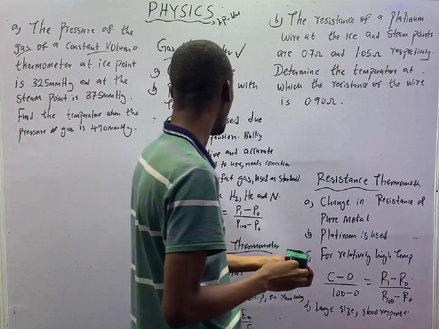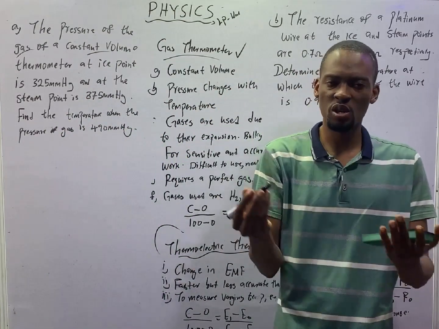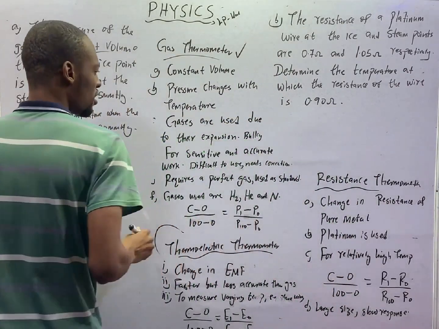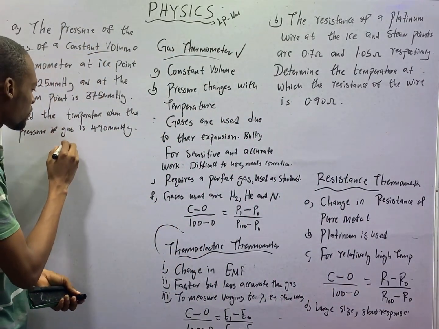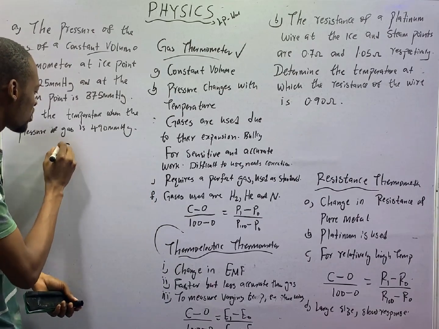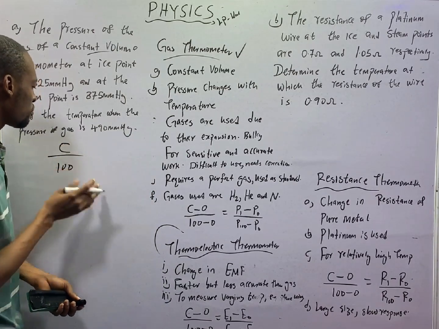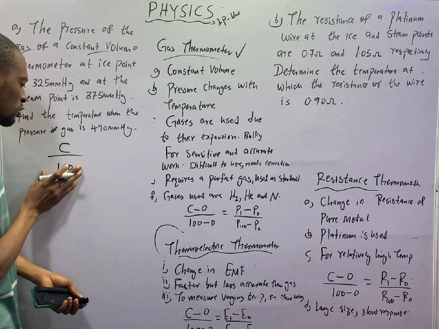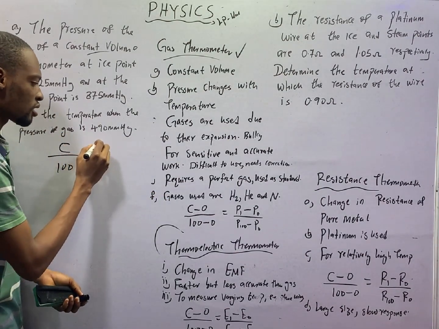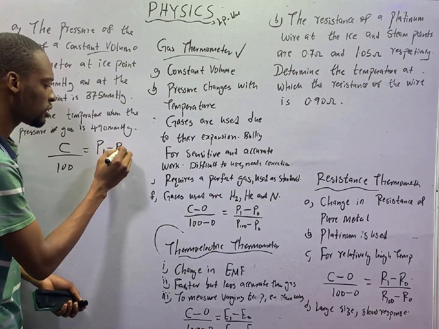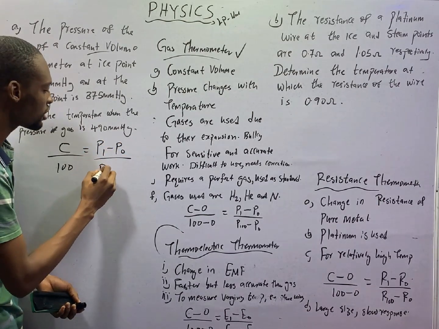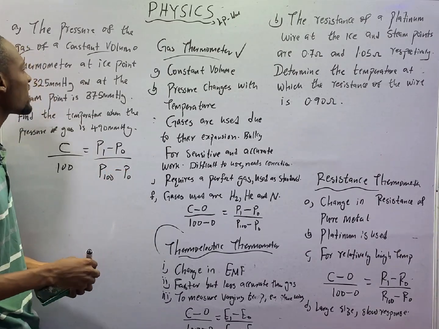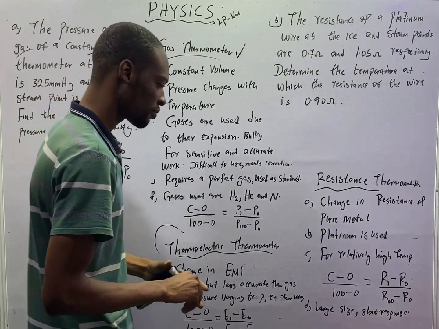And a gas thermometer works based on change in pressure. And I told you the formula for a gas thermometer is C minus 0 over 100 minus 0, because the temperature we are looking for minus 0 is the temperature, and 100 minus 0 is 100. This equals P1 minus P0 over P100 minus P0.